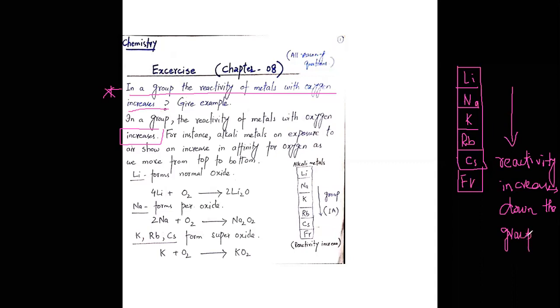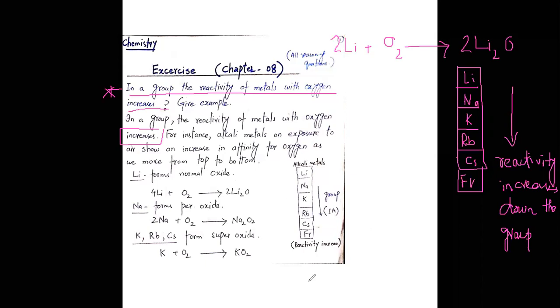So, for example, I am taking lithium. Lithium Li plus oxygen O2 will produce 2 moles of Li2O, that is lithium normal oxide.